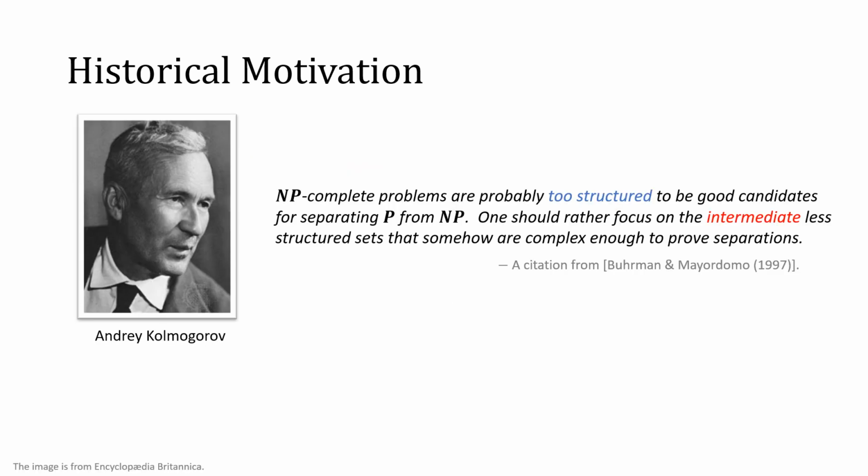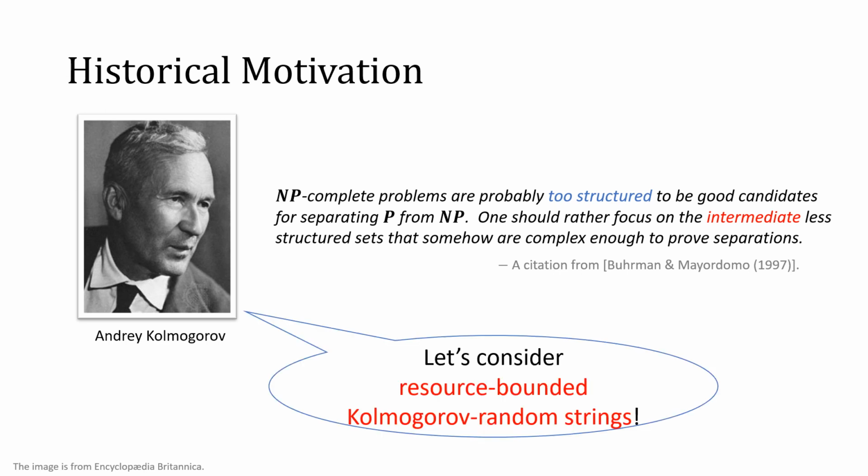However, Andrei Kolmogorov suggested that we shouldn't focus on SAT, because NP-complete problems such as SAT are too structured to be good candidates for separating P from NP. Instead, we should focus on NP-intermediate problems that are complex enough to prove separations. As a specific candidate, he suggested to consider resource-bounded Kolmogorov-random strings.